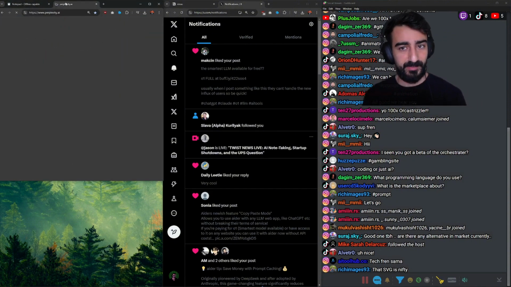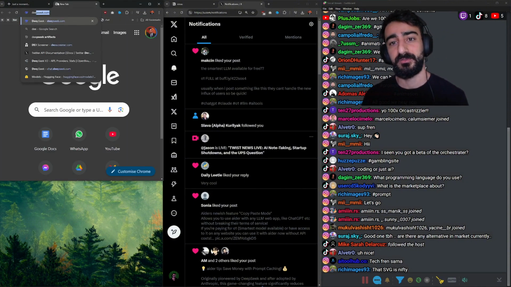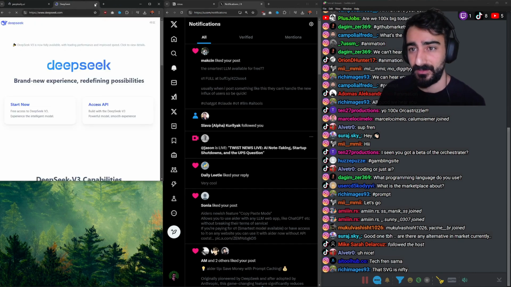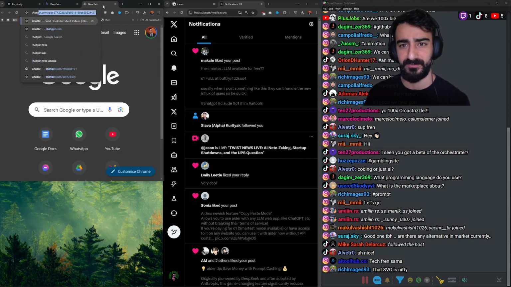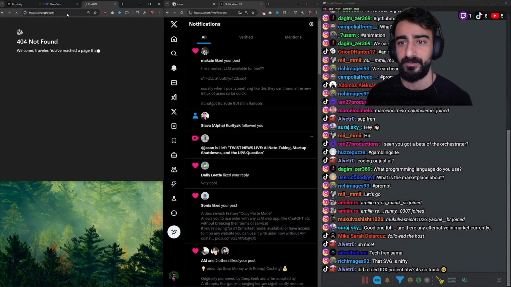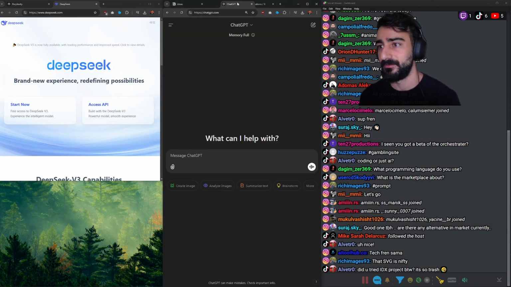So I like using Perplexity for search, and I've also been trying DeepSeek. They have their own search thing, and I've heard ChatGPT search is actually free now. It wasn't before. Let's put all three of them to the test, shall we?